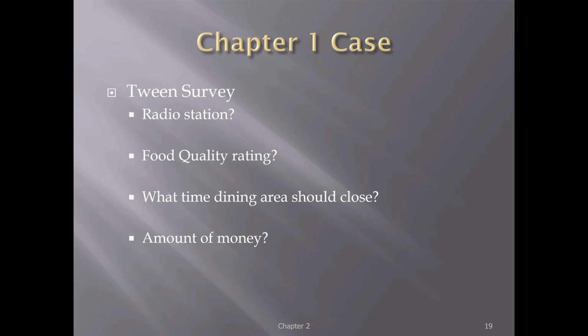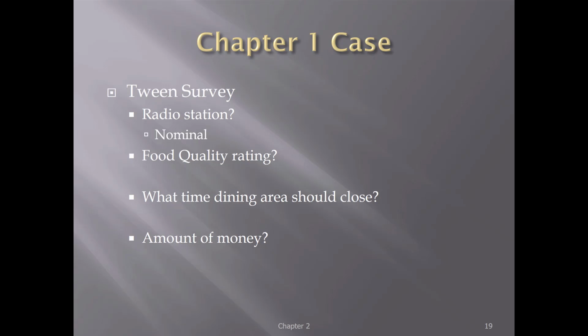And let's look at the case for Chapter 1 and how we can make certain decisions based on the data. So in the tween survey, they asked about preferred radio stations. So notice that that's not a numerical variable. It would be a category, like KISS 101.1, KISS 108, something like that. And notice also there's not really a rank structure to it. I'm not saying one's better than the other, or there's no ranking in terms of what you listen to first or second. So that would be a category with no rank. So that would be nominal.